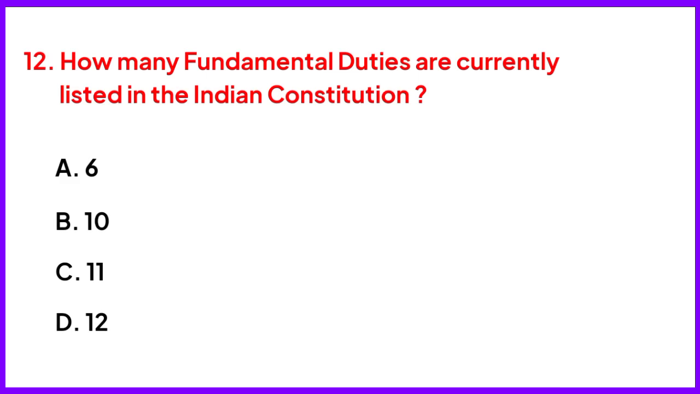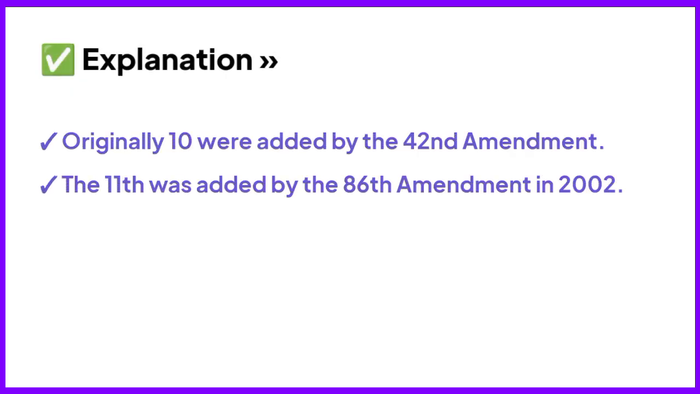How many fundamental duties are currently listed in the Indian Constitution? Right answer is option C, 11. Originally 10 were added by the 42nd Amendment. The 11th was added by the 86th Amendment in 2002.